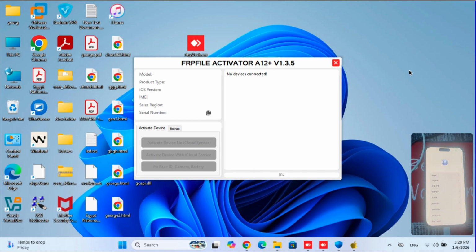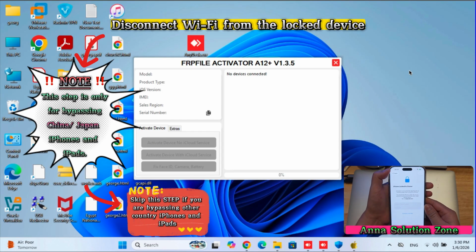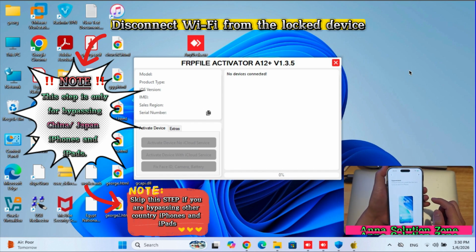Here, I'm using a USA variant iPhone. If you are using a China variant iPhone or iPad, then you have to erase the device by using Apple Configurator before using FrpFile bypass tool. For that, take your locked device and disconnect it from the Wi-Fi. For that, go to Country Selection screen on the locked phone.